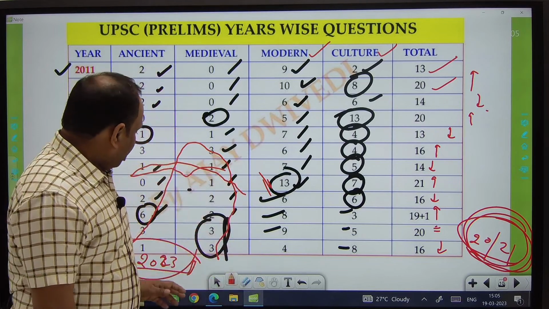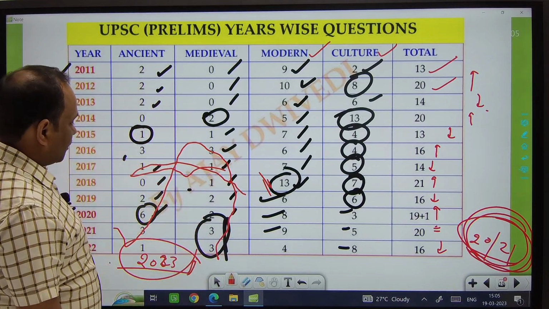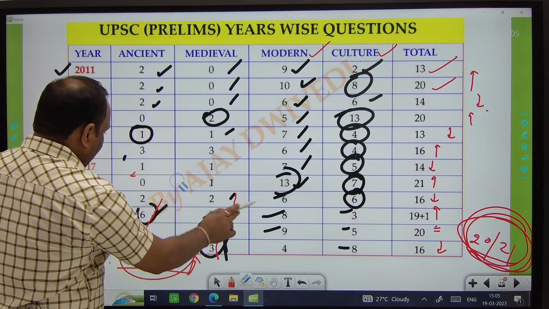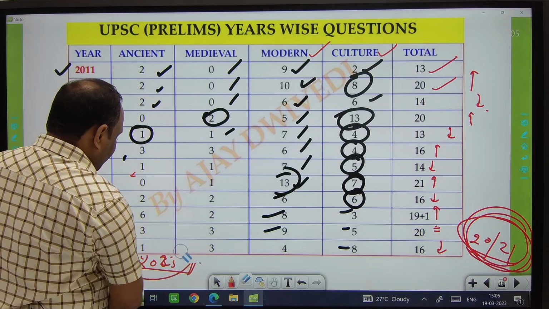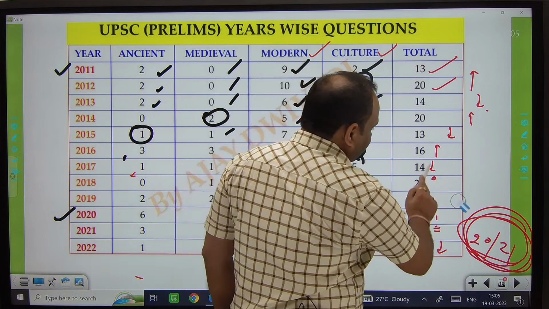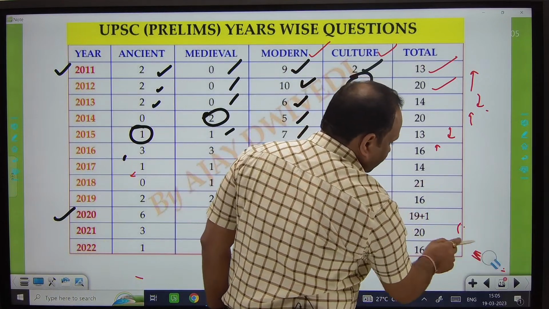But if we see the questions asked from 2020 to 21-22, it seems to me that once again the nature of the questions is also being changed by UPSC.